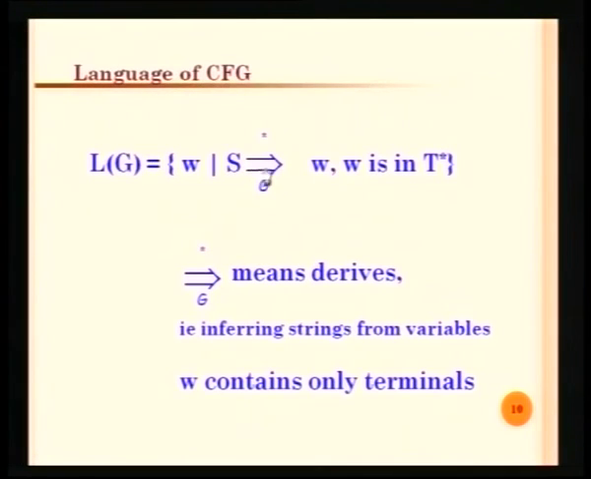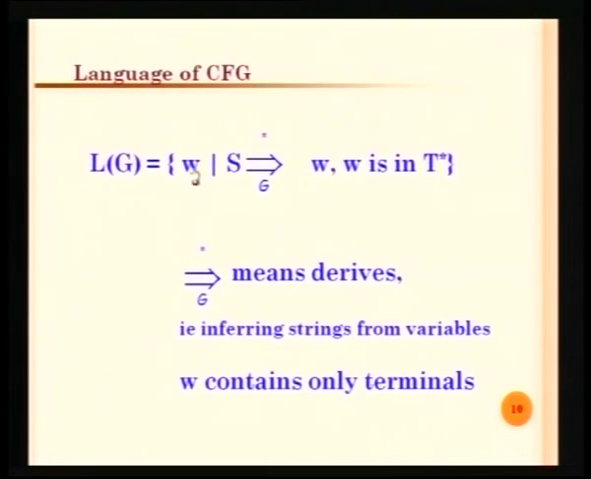The starting symbol of the grammar, suppose if it is S, then we must have a derivation which is of the form, start with the starting symbol of the grammar, followed by the derivation, the double arrow symbol, and what it gives is w.